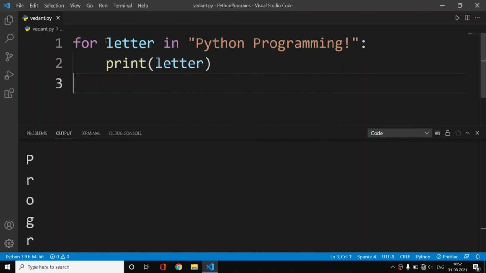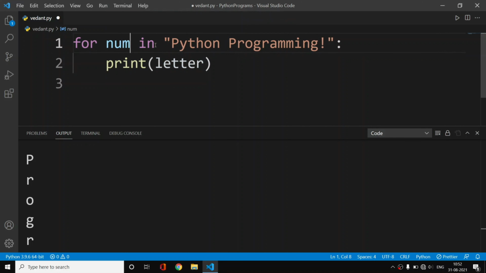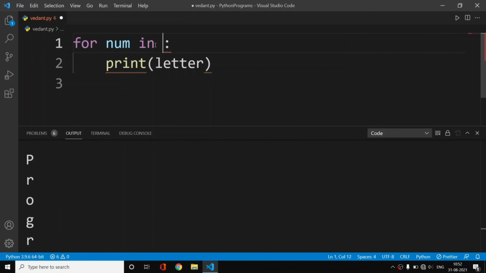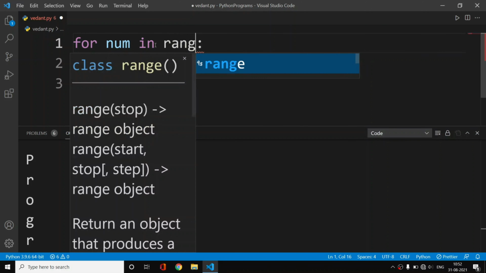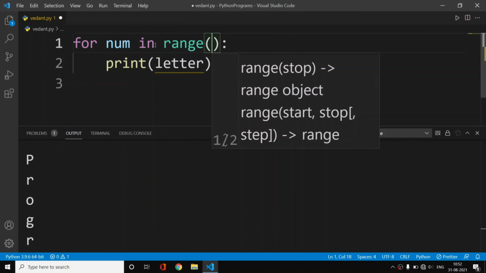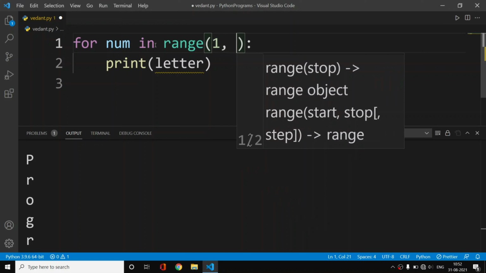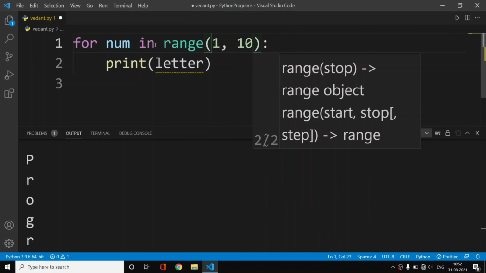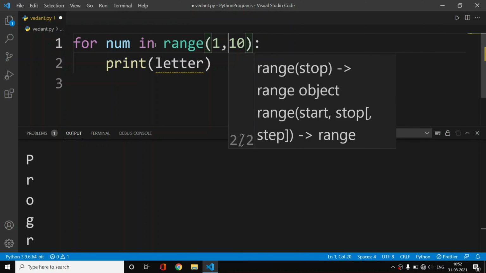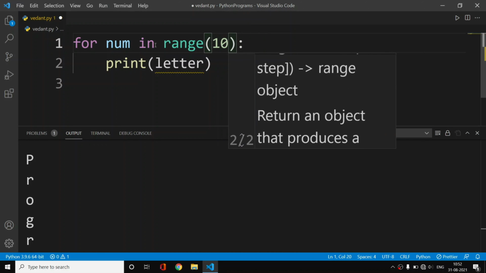Now let's modify this for loop. Let's say for number in, and here we will use our range function. The start value will be 1 and the stop value will be 10. You can also simply provide the stop value only.